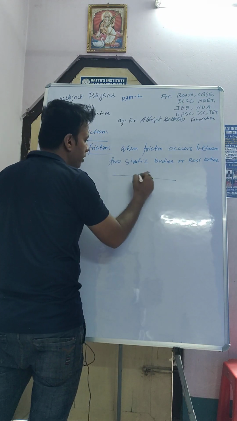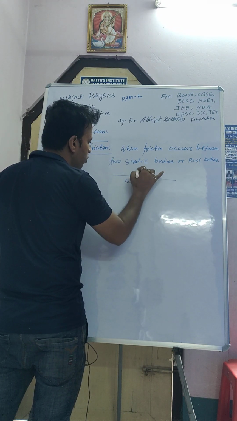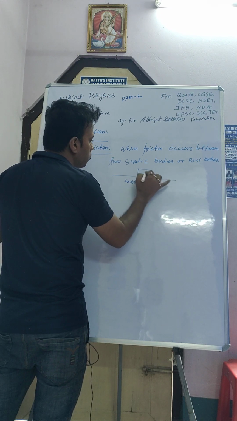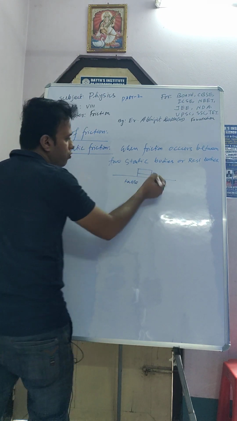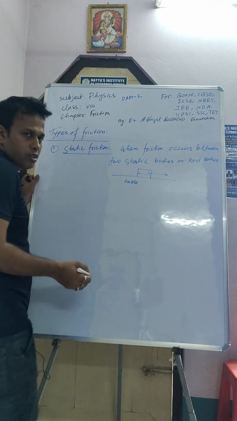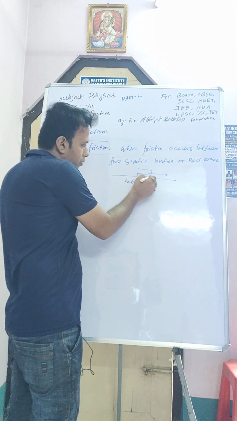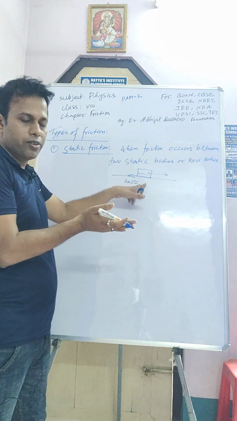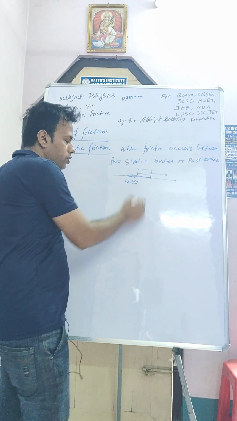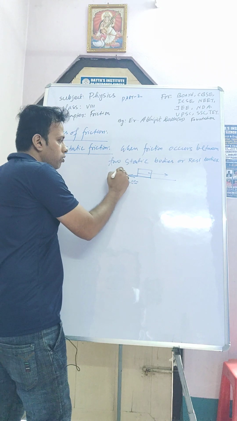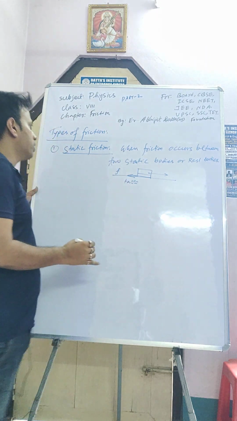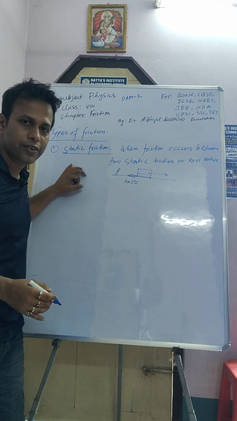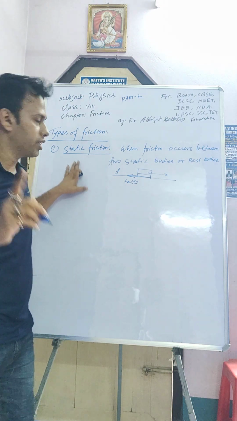Suppose this one is a table. On the table one book is there, 2 books are there. If you try to pull this book, then the friction will be applied between the contact surface of the block and the table. So here friction will be f, and this friction will be known as static friction.